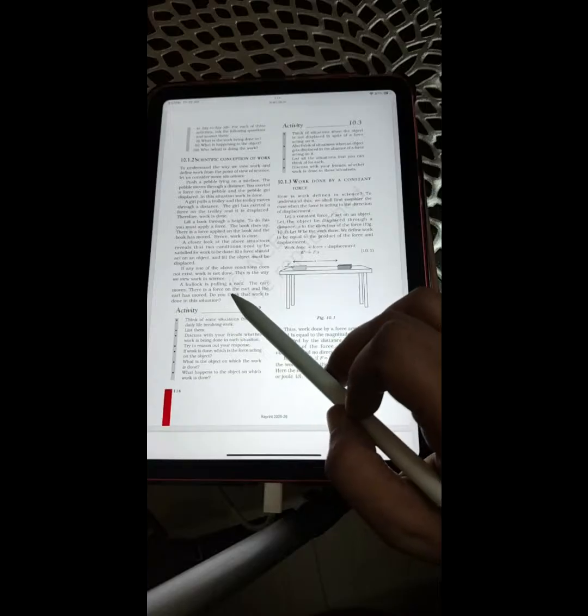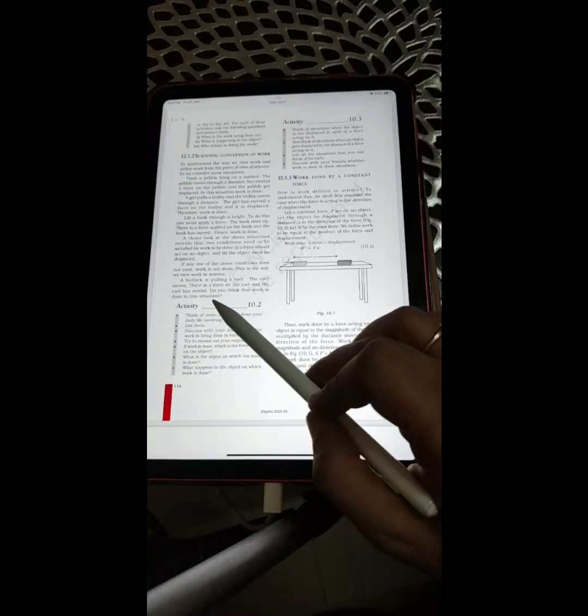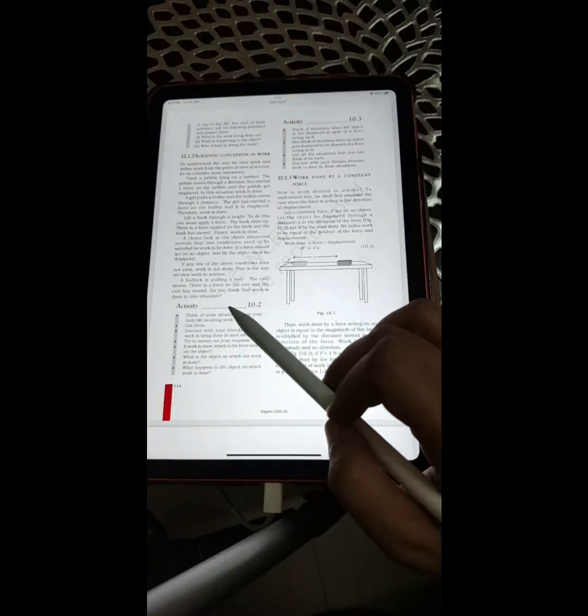A bullock is pulling a cart, the cart moves. There is a force on the cart and the cart has moved. Do you think that work is done in this situation?